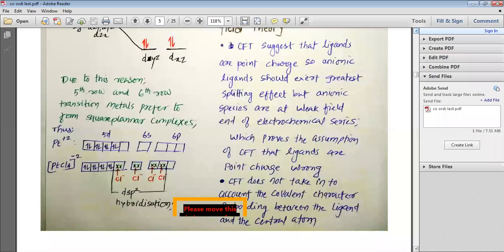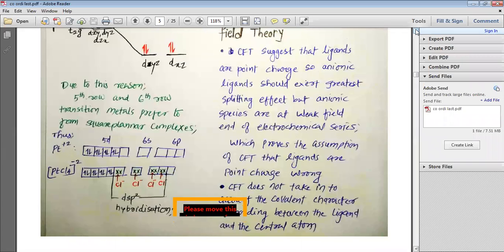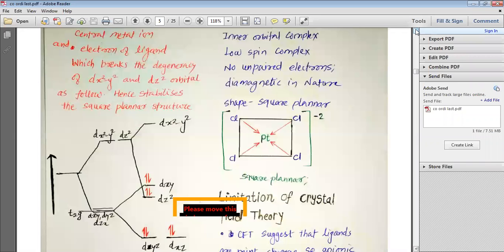my dear students, we have got 4 pairs of paired electrons and one 5d orbital vacant. Using this vacant 5d orbital, the dsp2 hybridization takes place, and the Cl minus ions donate their electrons into the vacant dsp2 hybrid orbitals, and thus we can have the square planar PtCl4 2 minus ion, which is represented here.